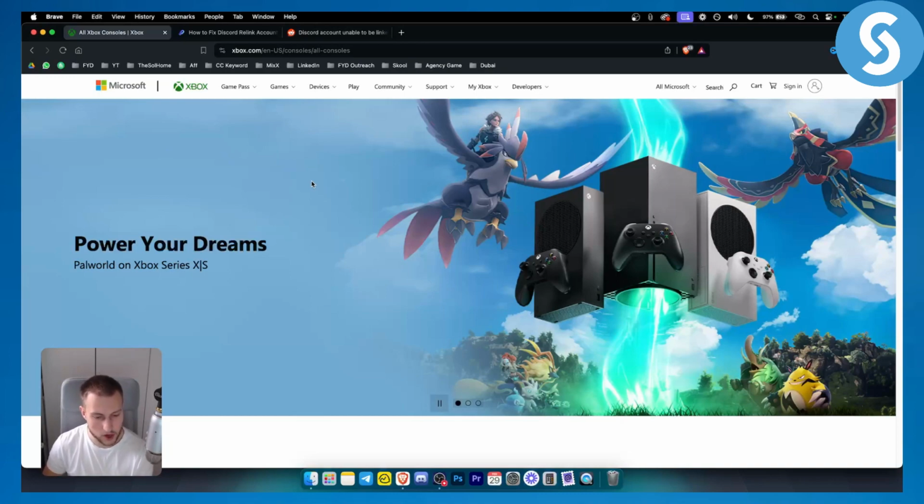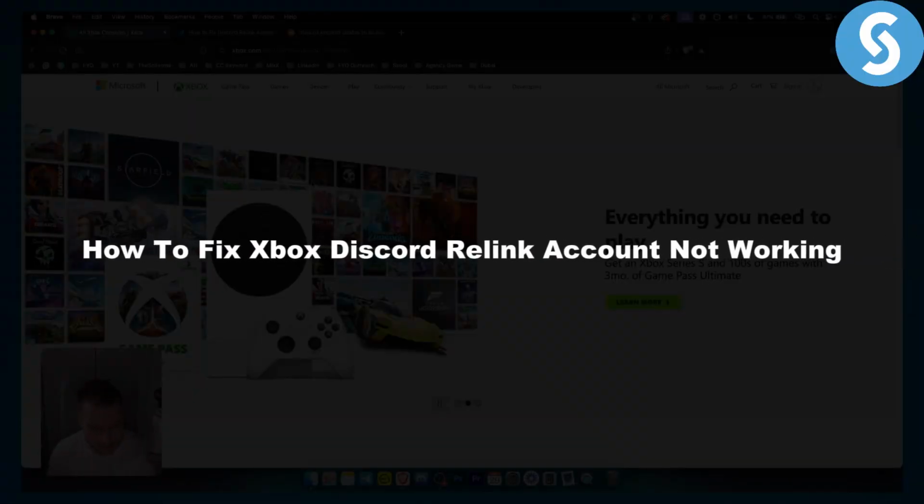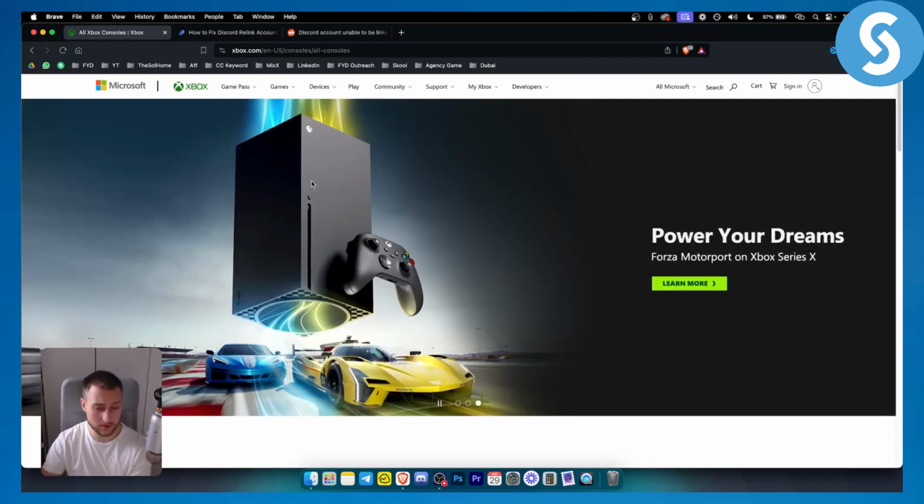In this tutorial video, I will show you how to fix Xbox Discord Relink account not working. This usually happens because of a connection error. However, in most cases, it can also be something different. So for example, how you will be able to fix it, you have two different fixes.